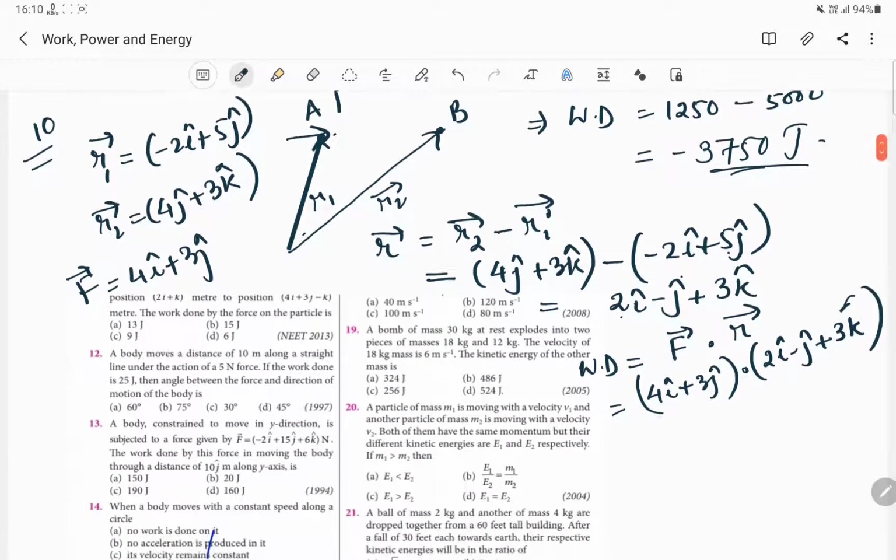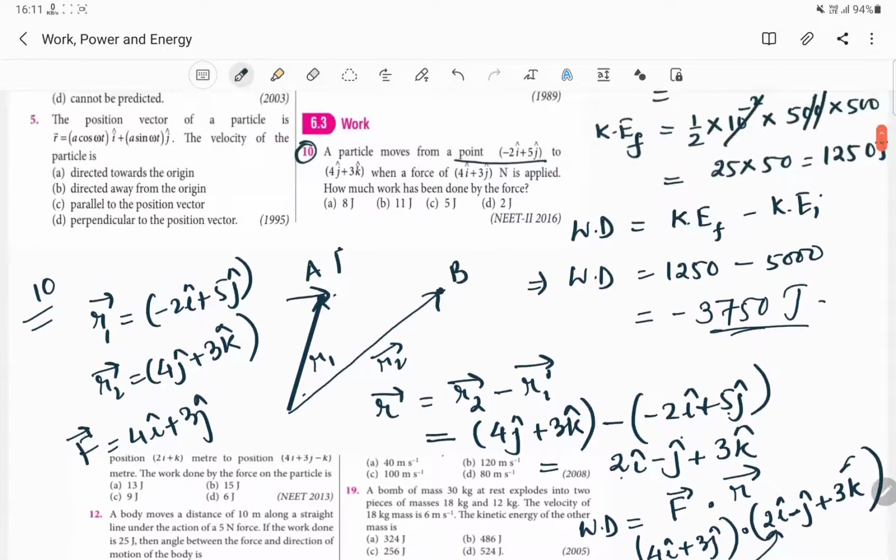Here i cap must be multiplied with i cap, so we will be having 8. And what about j cap? J cap will be minus 3. And what about k cap? K cap will be 0 because there is no k cap for this force vector. Therefore we have to just take it as 0. So our answer will be equal to 5 joule.